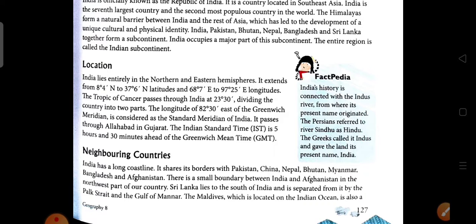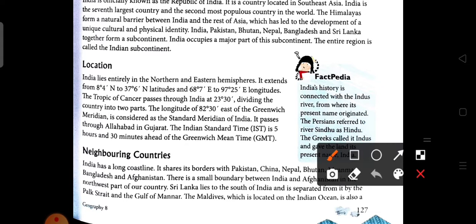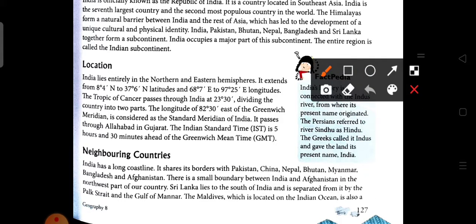Now we are going to discuss the neighboring countries that are present around India. Here we can see that India has a long coastline. Coastline means the area where the land and the sea meet. It shares its border with Pakistan, China, Nepal, Bhutan, Myanmar and Bangladesh. These are the countries with which India shares its border, and there is a small boundary between India and Afghanistan in the northwestern part of the country.